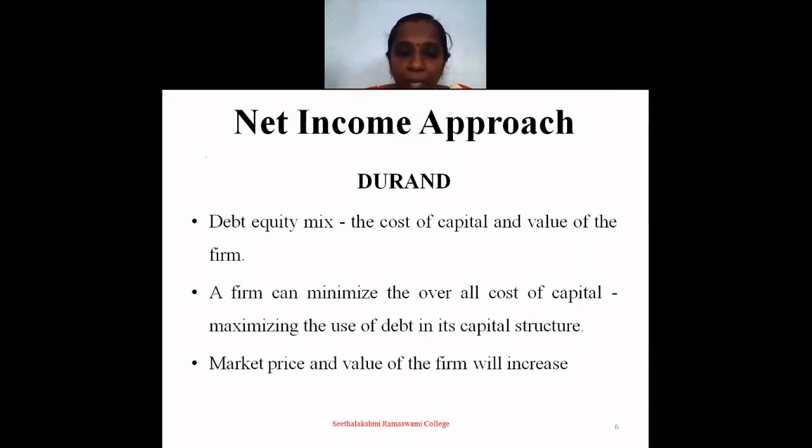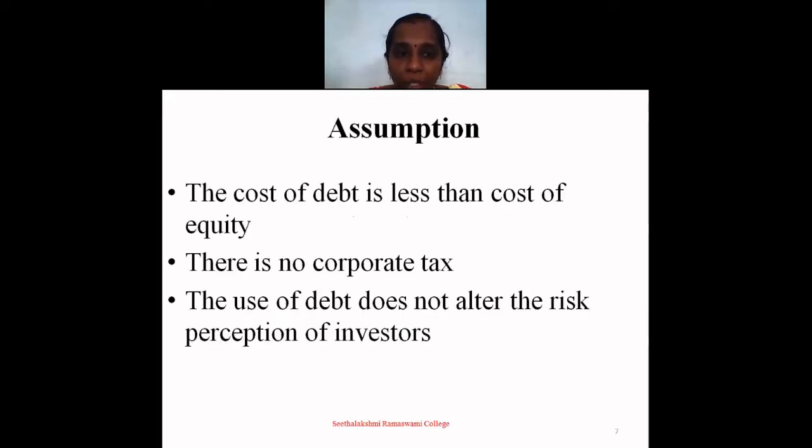The firm can minimize the overall cost of capital by maximizing the use of debt in the capital structure. The market price and the value of the firm will increase. These are the assumptions of the theory. The cost of debt is less than the cost of equity. There is no corporate tax. The use of debt does not alter the risk perception of investors.